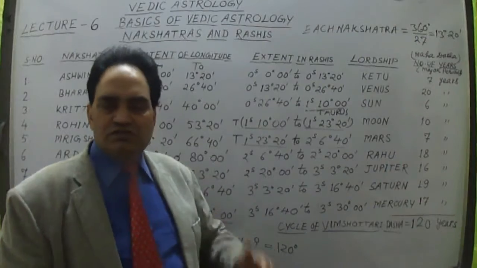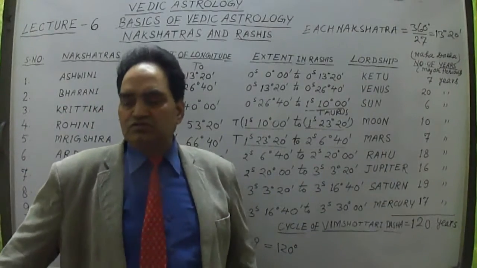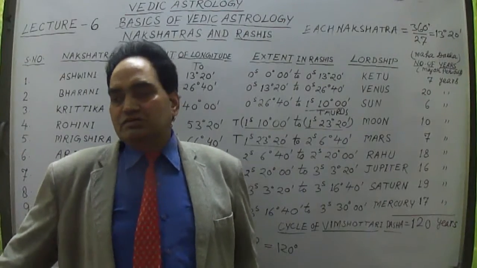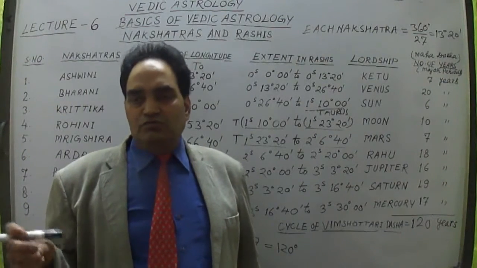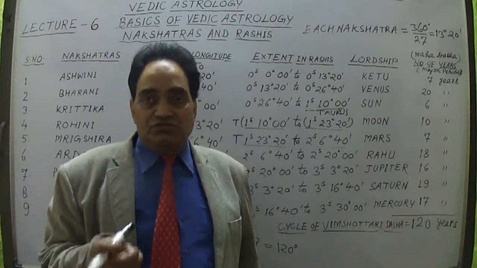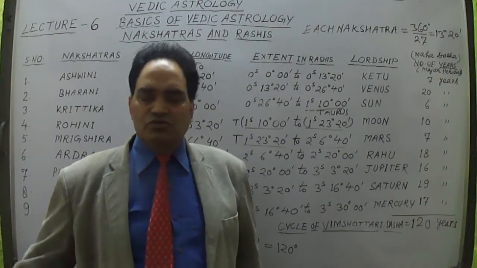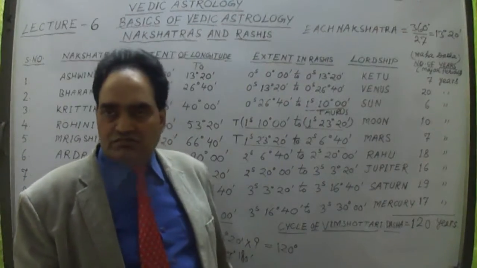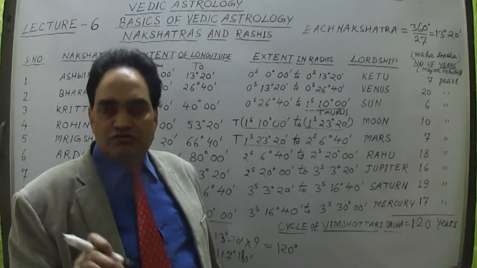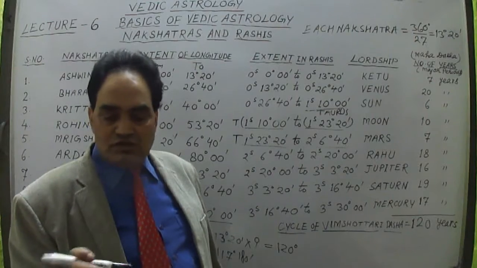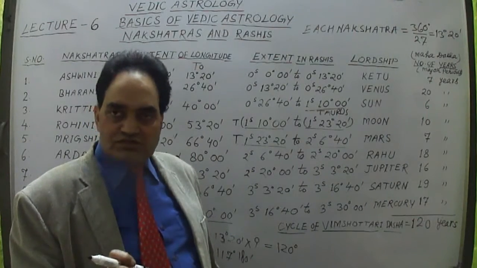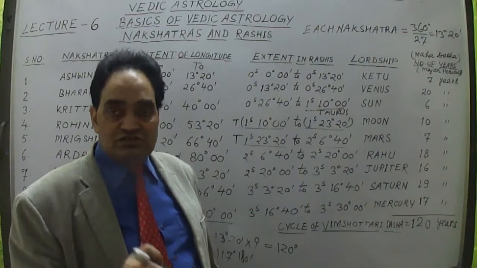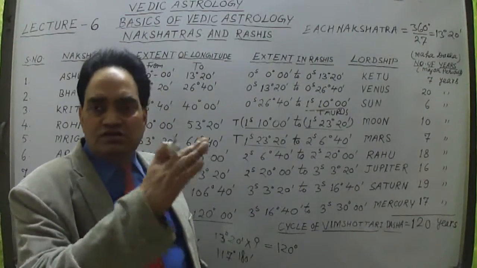I'll talk about the Abhijit nakshatra also, but the Abhijit nakshatra is utilized only for certain things. If a person is selecting a muhurta, or some auspicious time, then the Abhijit nakshatra is selected, so that is for that purpose only. The Abhijit nakshatra is the 22nd nakshatra, because it lies in the 21st and 22nd. Some portion of the 21st nakshatra and 22nd nakshatra is allotted to the Abhijit nakshatra. In this way, a total of 28 nakshatras are there.